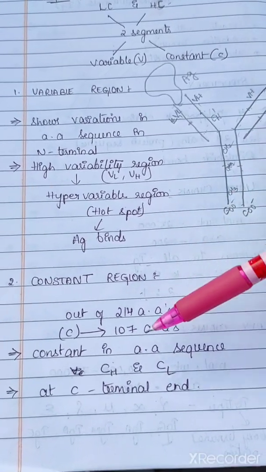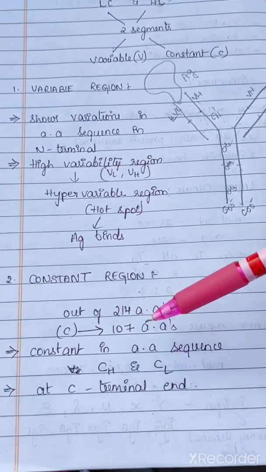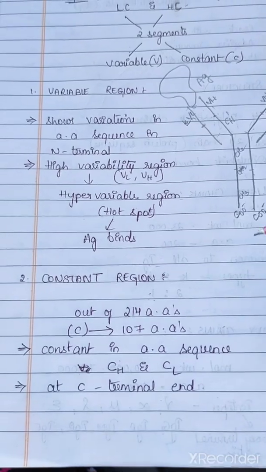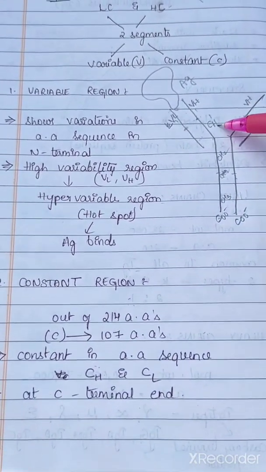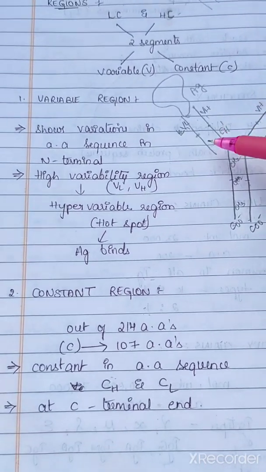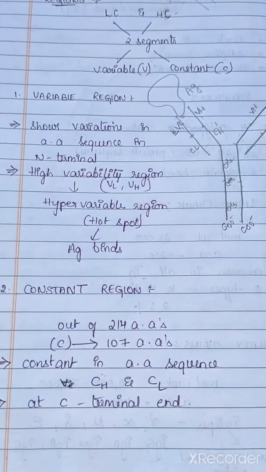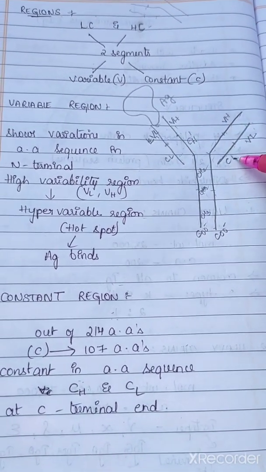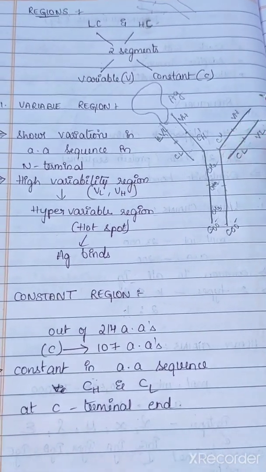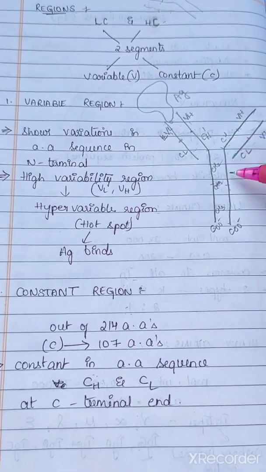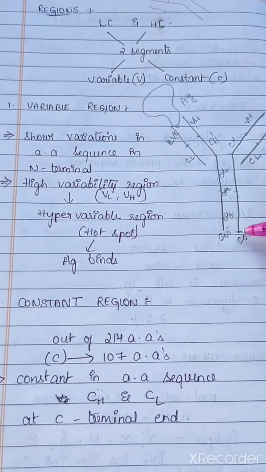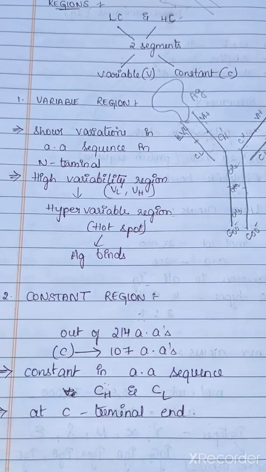It is constant in the amino acid sequence. So this is represented as CH and CL: CH for heavy chain and CL for light chain. Okay, so this constant region is present towards the C terminal end.